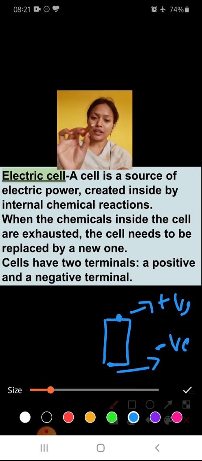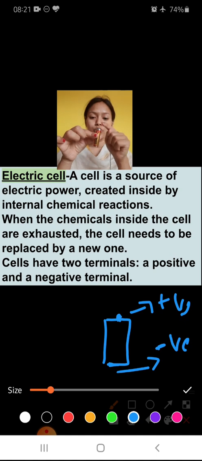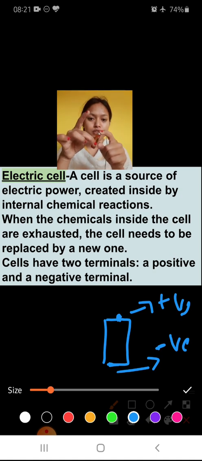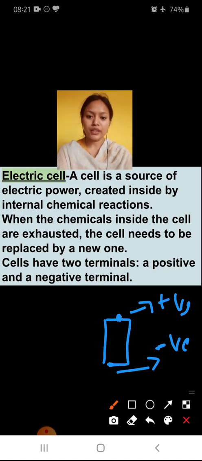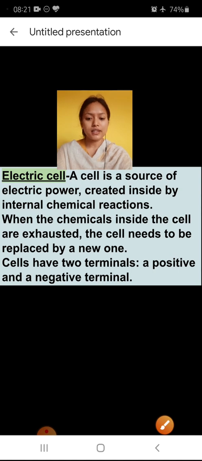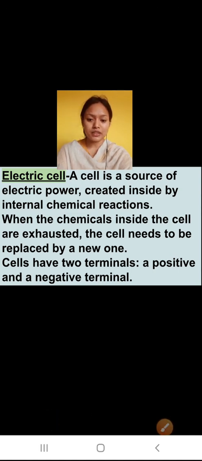So in a cell there are two terminals, positive and negative, and the electricity always flows from the positive terminal to the negative terminal. Like this, the electricity flows from positive to negative. Okay, so a cell is a source of electric power, created inside by internal chemical reactions. When the chemicals inside the cell are exhausted, the cell needs to be replaced by a new one. Cells have two terminals, positive and negative. So inside these cells, what is there? A chemical is there that helps to run the cell.